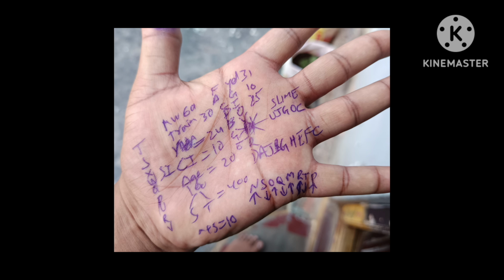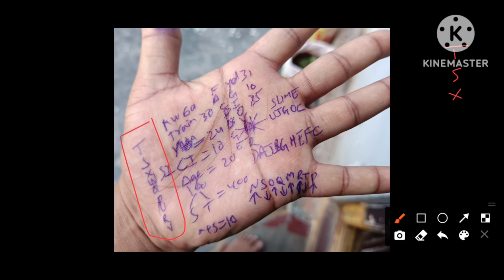Next question is a designation-based question. I got this sequence: T, S, X, W, Q, P, U, R and V. So these are the three puzzles I have solved.